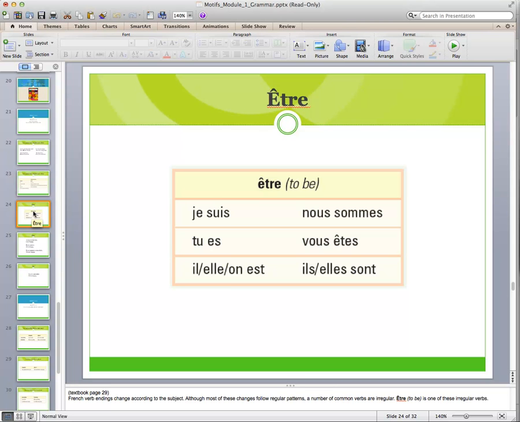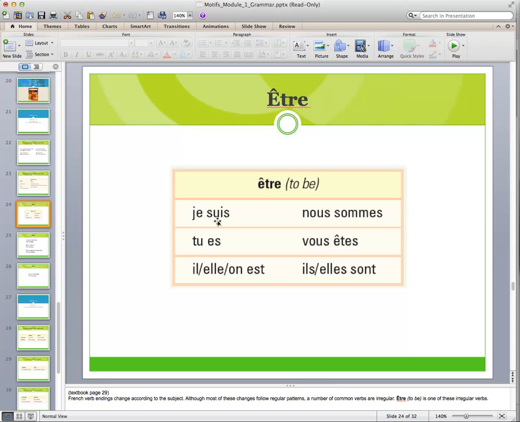The other important point here is that we're going to use these subject pronouns a lot with verbs. And the first verb we're learning is être, to be. From the famous Shakespeare, to be or not to be. You don't think of être or to be as being a verb, but it is. To be is an action. Now, we need to change the verb with the subject pronoun. You don't say I to be, and you don't say I is. Or if you do say that, you're not saying it properly. So we need to learn how to conjugate the verb so that I'm not saying I is or I are, but instead I am.